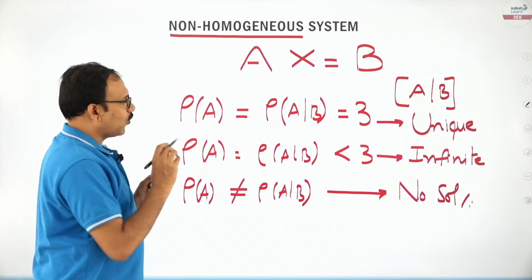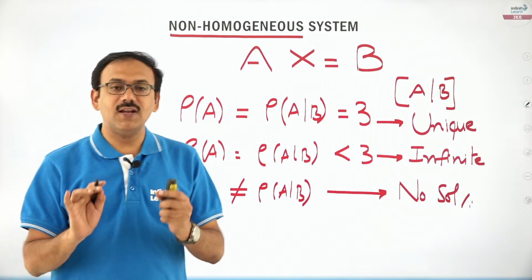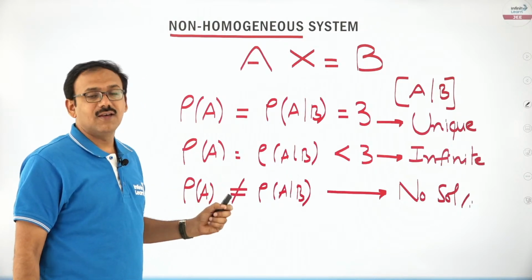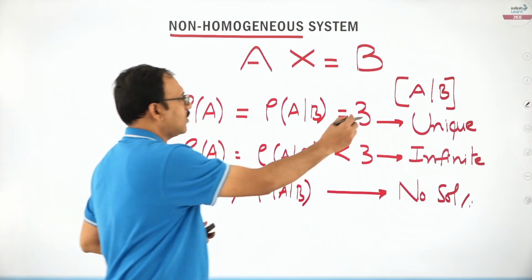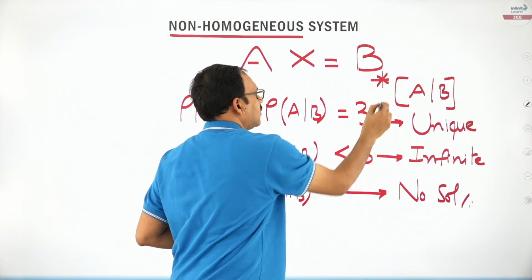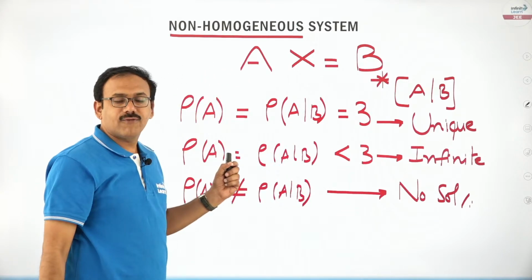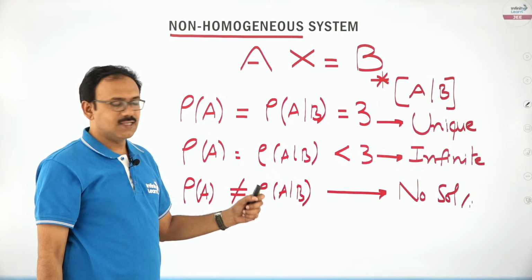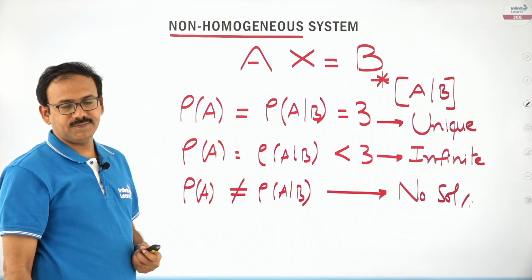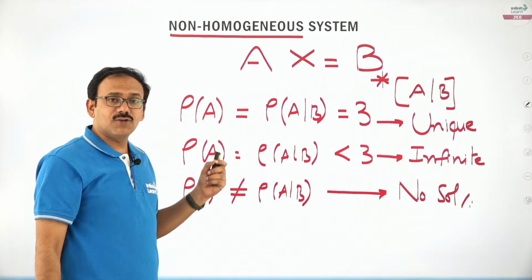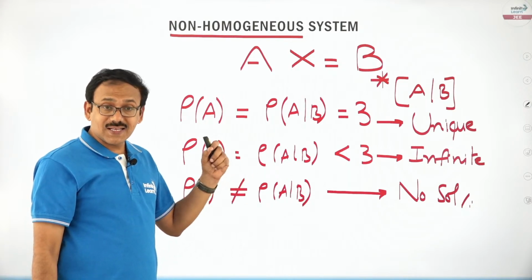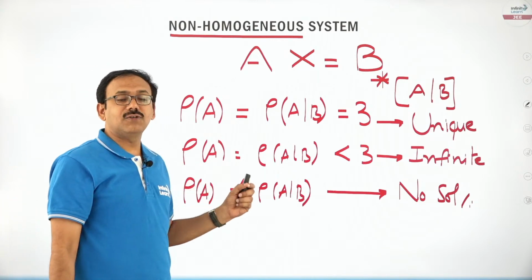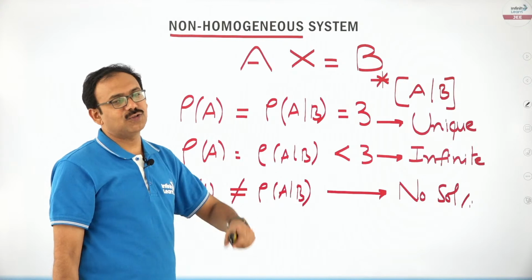You see friends, if you are given a non-homogeneous system of equations, just try to find rank of A and rank of A by B. That means first you consider the augmented matrix, then try to find the rank. If rank of A is equal to rank of A by B is equal to 3, yes, it will have unique solution. If rank of A is equal to rank of A by B but less than 3, infinitely many solutions. Whereas rank of A not equal to rank of A by B, so no solution.